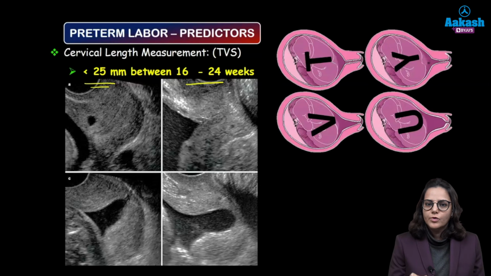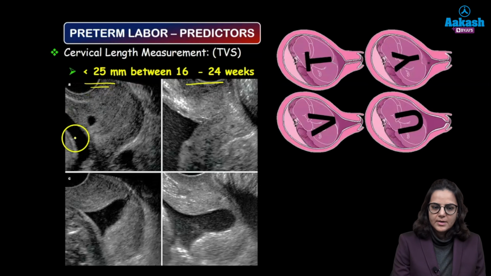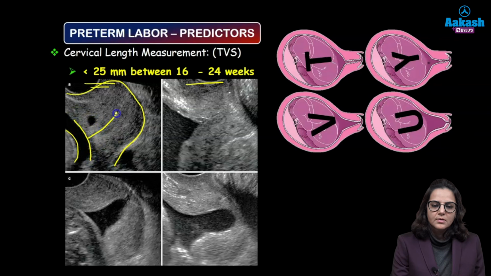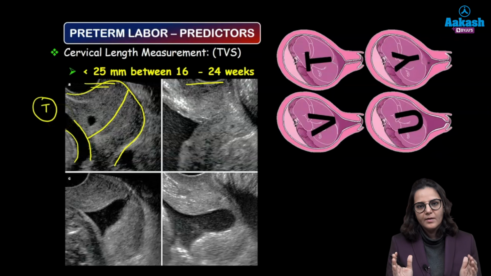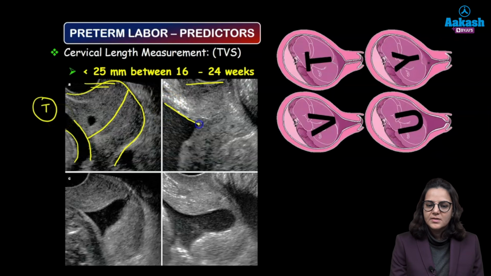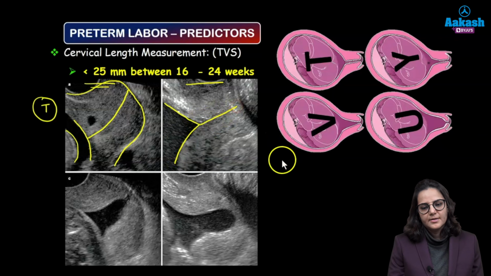On ultrasound, this is the normal ultrasound. Okay, this is the head of the baby and all of this is the cervix. We can see over here that the cervix is closed and this is the length of the cervix. This gives the appearance of a T form, which is normal. As the cervix starts opening up, there will be funneling of the cervix from above and the cervical length will keep on decreasing, right? This gives the effect of a Y.